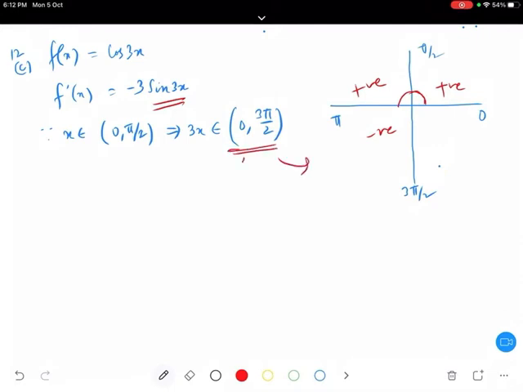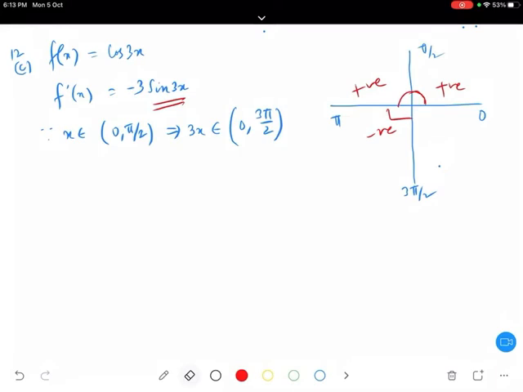Because I see from 0 to pi sin x is always positive, and from pi to 3 pi by 2 sin x is always negative. So they are following different characteristics. The sign of the sine function is positive in one interval and negative in pi to 3 pi by 2. So write down, in 0 to pi, sin 3x is always positive.